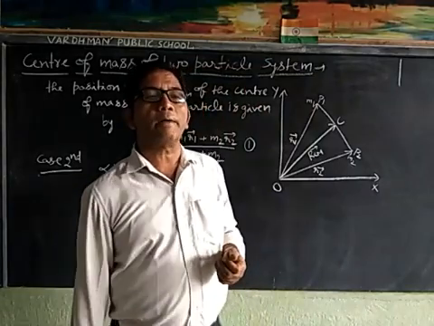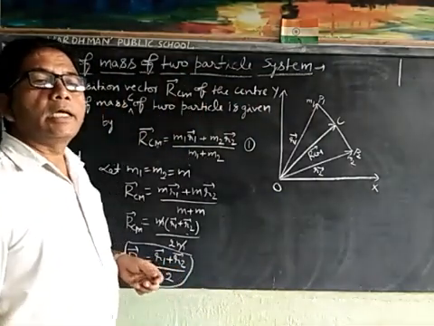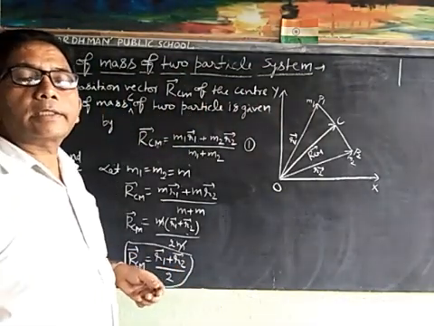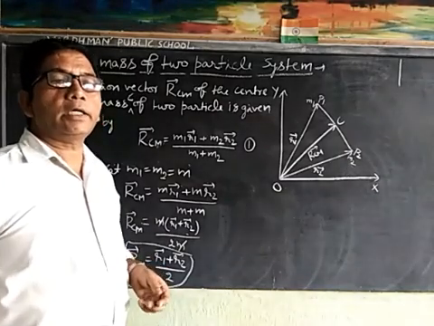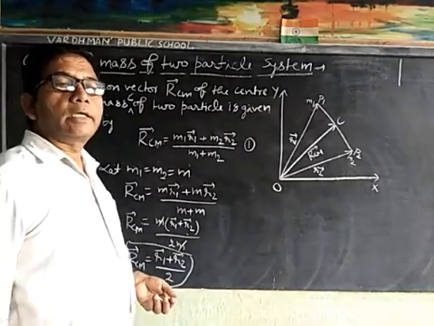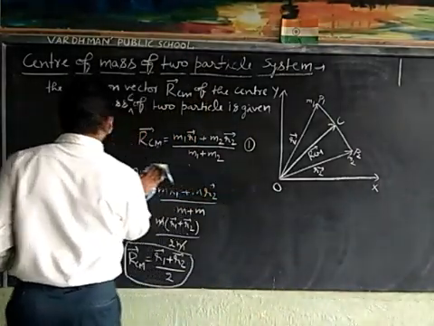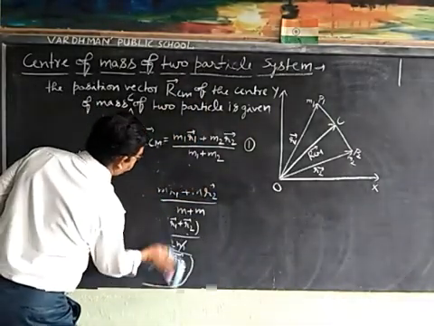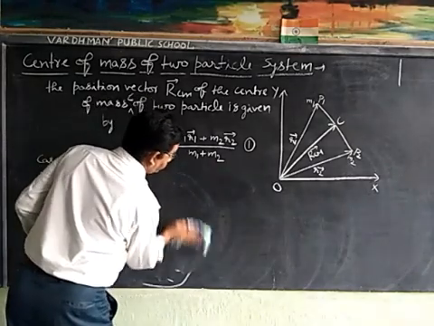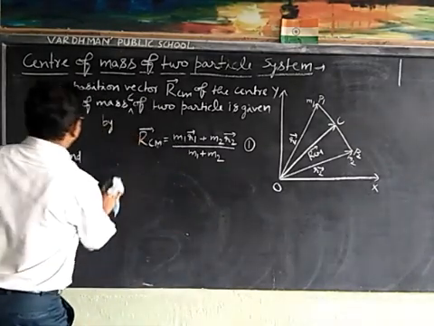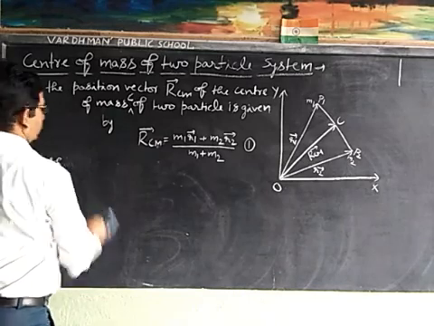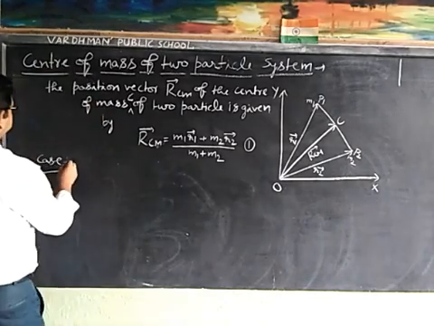The center of mass of two equal masses lies exactly at the center of the line joining the two masses. Now we will consider case third.